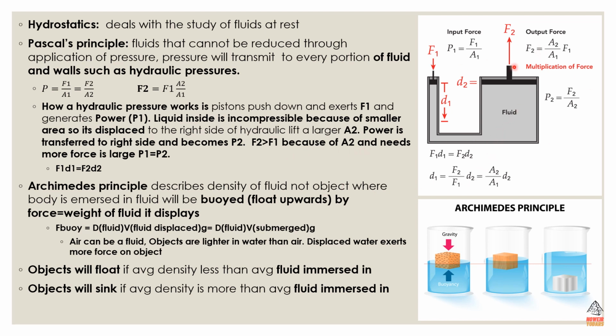So in order to calculate the output force, F2 is equal to the area 2, the area associated with force 2, divided by A1 times force 1. Alright, and then F1 times D1 is equal to F2 times D2. So that has to do really with just the distance.